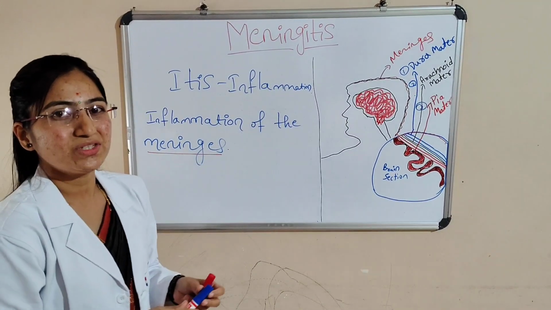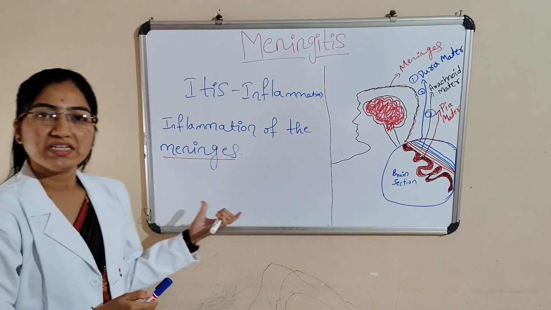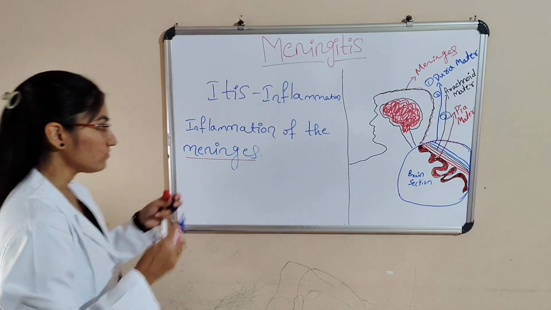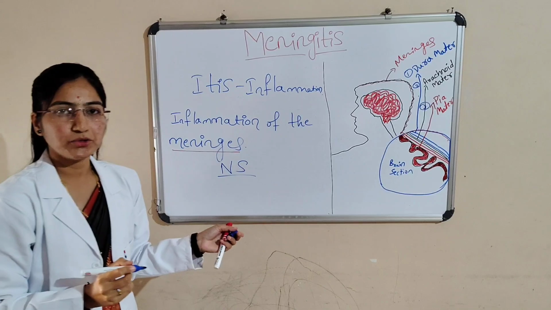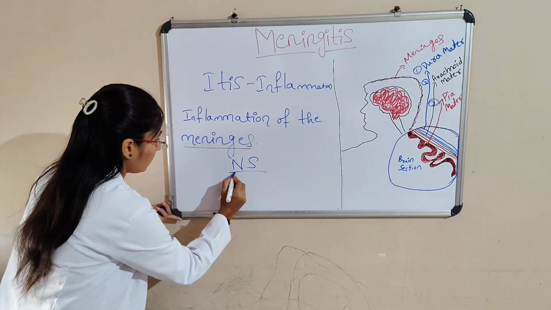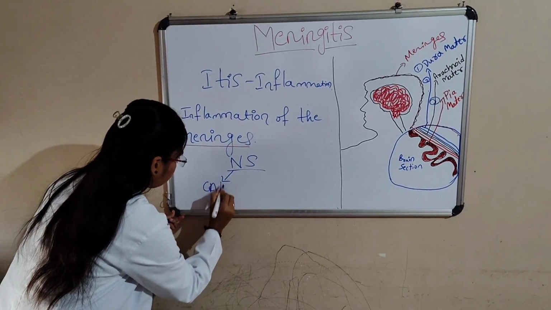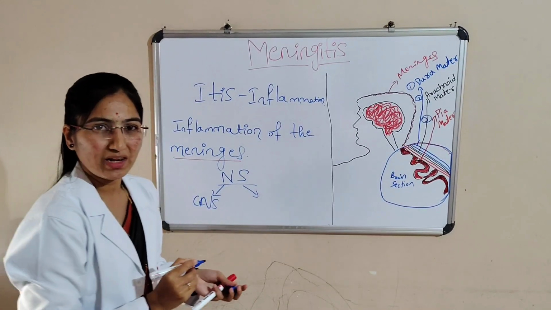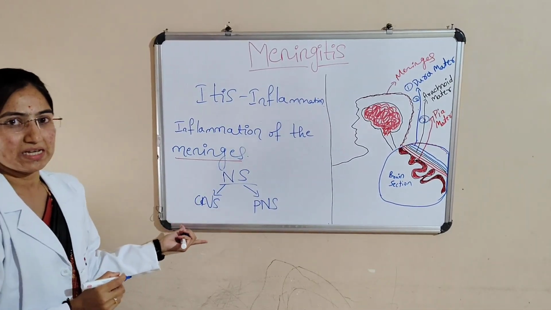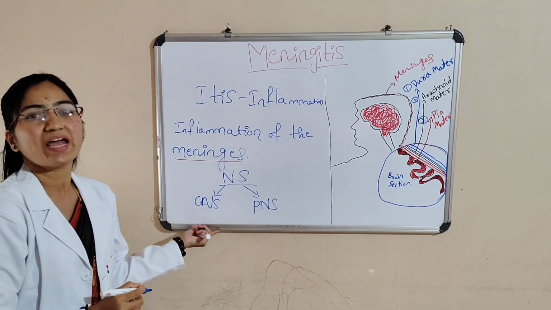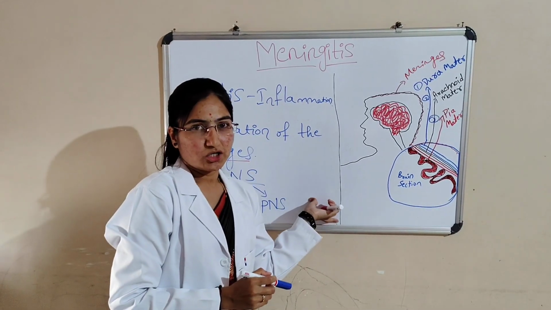And then here, first we'll know about the CNS, the central nervous system. The nervous system is divided into two parts. One is the central nervous system, another one is the peripheral nervous system. Here we are talking about the CNS. CNS is made up of the brain and spinal cord. This is all about the introduction.